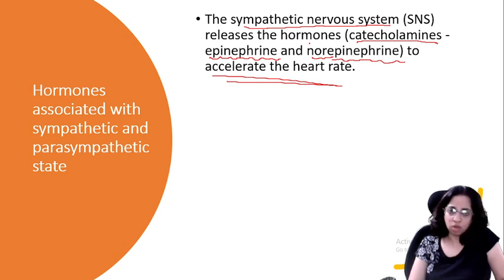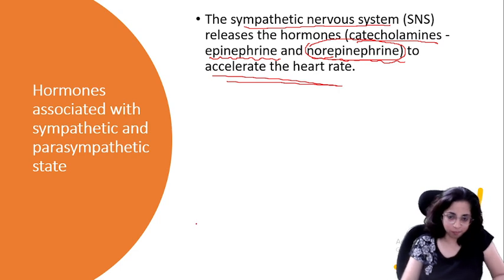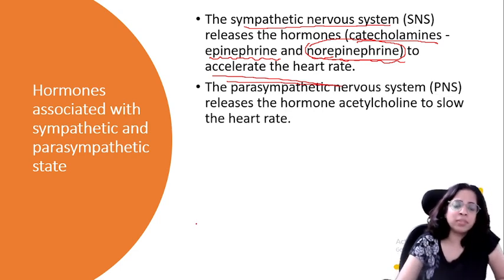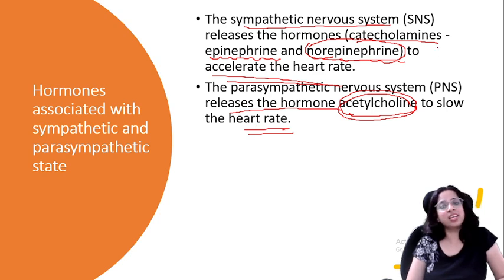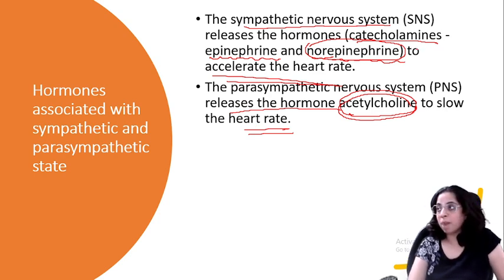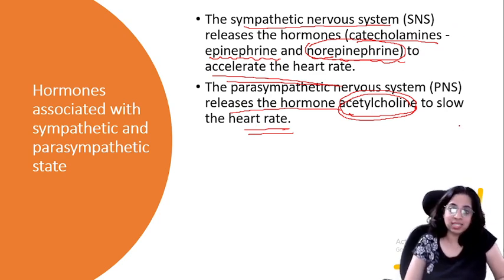You learn the spelling very well. I am not able to pronounce it properly today. Now, what happens in the parasympathetic nervous system? It releases the hormone acetylcholine to slow the heart rate. So, in parasympathetic, you have to learn the word acetylcholine. You will learn these things in your chapter when you are doing endocrine glands again.